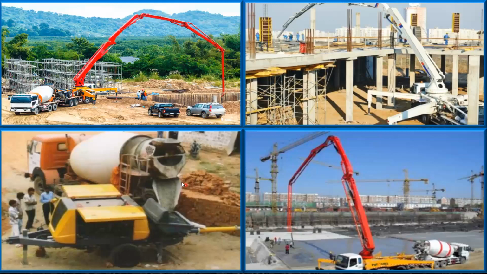This is the transit mixer you have brought. With this, you're going to pour the concrete here. You can see the pump here, a pipe has been connected. This pipe will be taken to the slabs and all, and based on it the concreting will be done. This is usually what we try to practice. But in different parts, like in India, you hardly see this type of equipment being used. But nowadays, since people know the use of these equipments, and the concreting can happen at a faster rate, people are trying to make use of these machines, right?